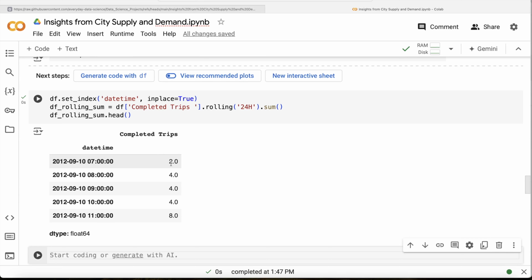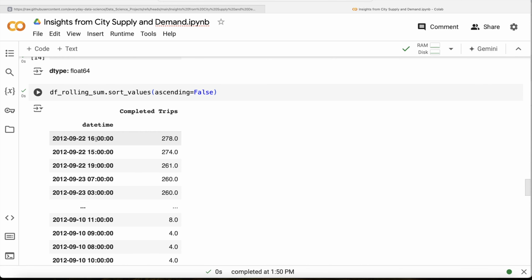Okay, now once we have this, if I go ahead and sort this by completed trips in descending order, we are going to see when was the maximum number of completed trips. So let me do this, df rolling sum, and then sort values by ascending is equal to false, and let us return what we have here. So now if you look at it, this is the time, right? So 22nd of September 2016, that is 4 p.m. That means 4 to 5 p.m. you have the highest number of 278 trips, right?